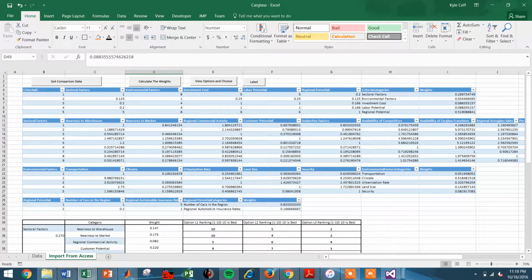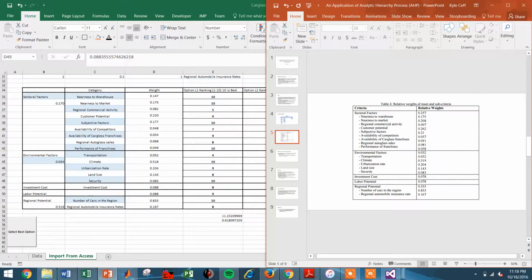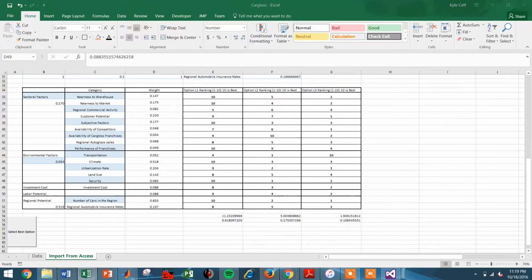And when you go down here, you have once again your same 0.88, and as I showed in the PowerPoint, they have 0.78. All of these main numbers are slightly off also. You can see only in the sectoral factors category the numbers are off. Nearness to market they have as 0.208, and nearness to market when actually calculated was 0.175. So their method of calculation differs from the normal method, which is a critique of mine.